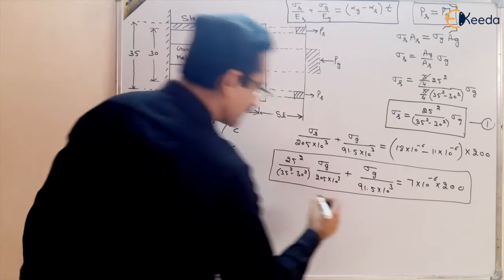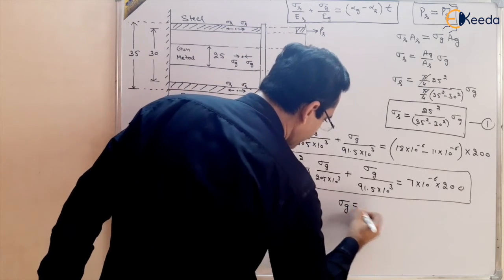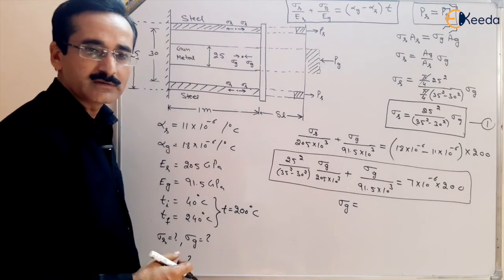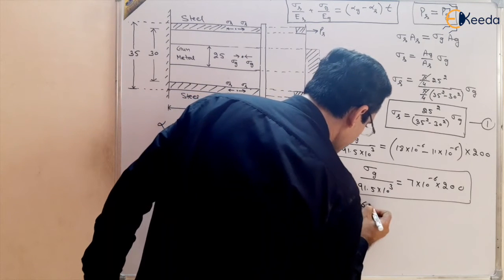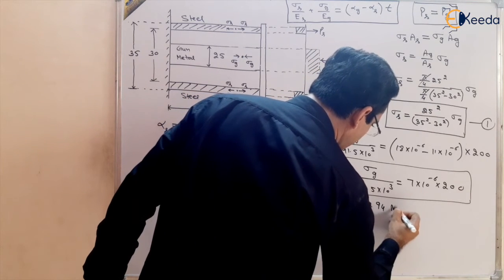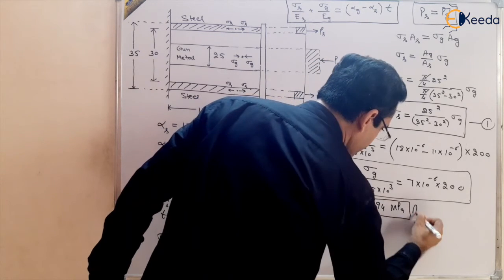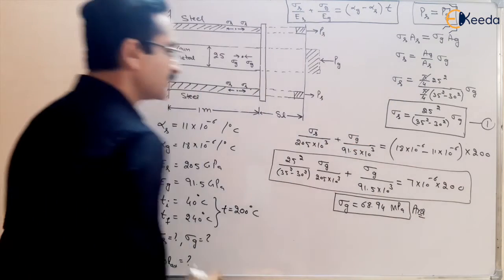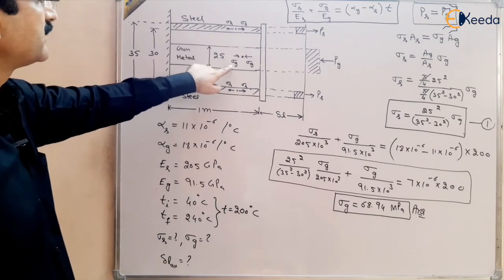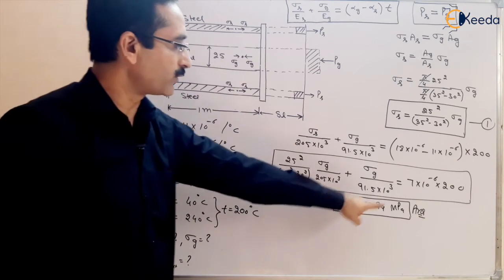You will get the answer after solving. I am writing here the answer only, you can do the calculation. 68.94 megapascal. So this is one of the answers of this question. The stress developed in gunmetal is 68.94 megapascal.